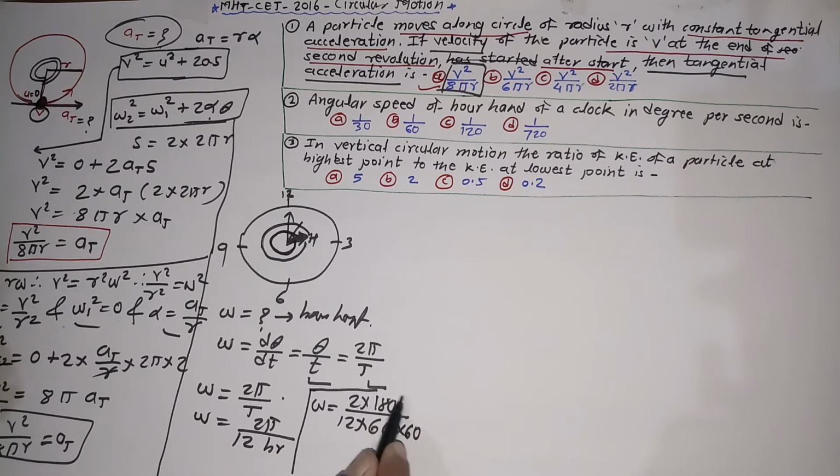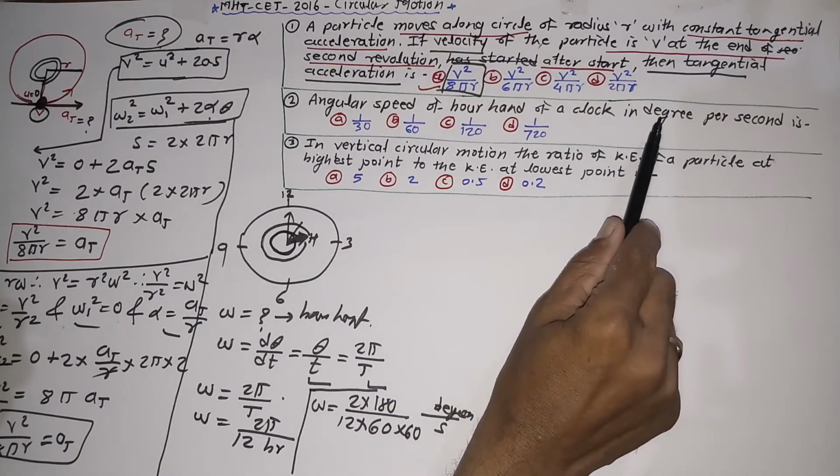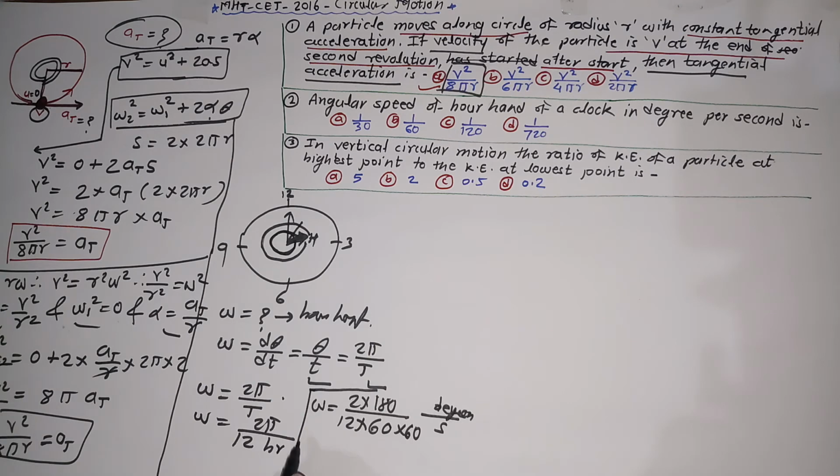Now the numerator is in terms of degree and the denominator is in terms of second. Degree per second will be the unit of this quantity, because they have asked the answer in terms of degree per second. So let me calculate this. Omega equal to, here one of the 0 gets cancelled.